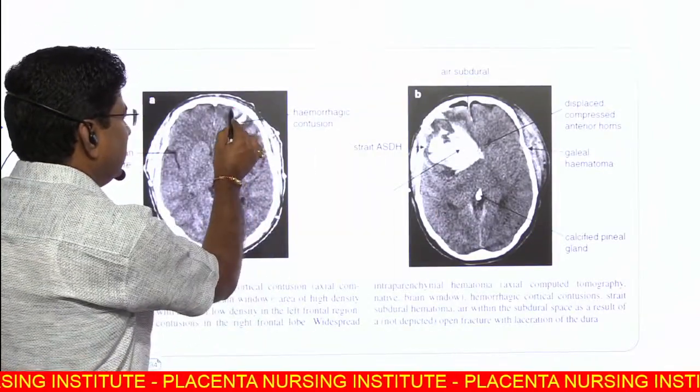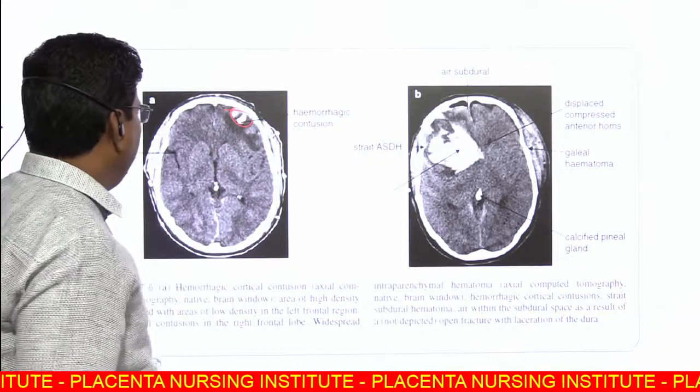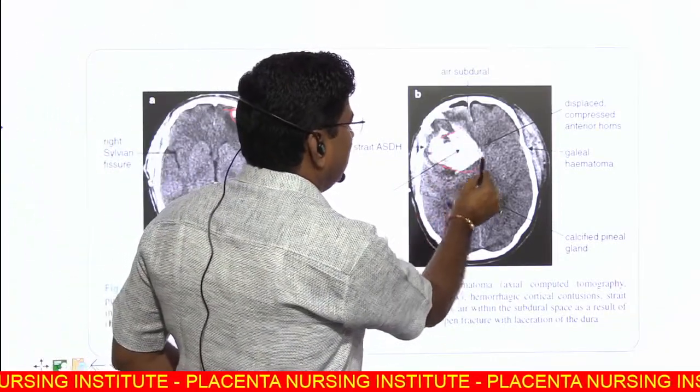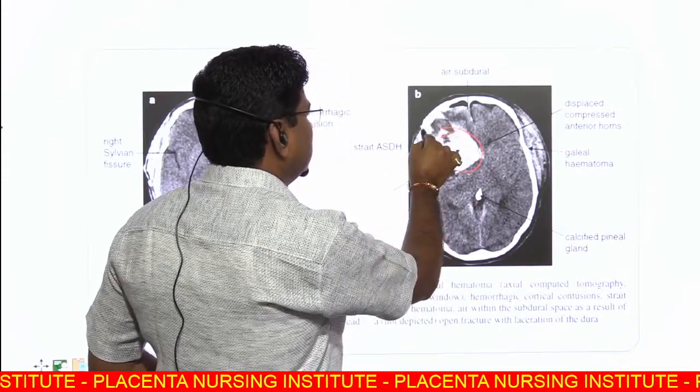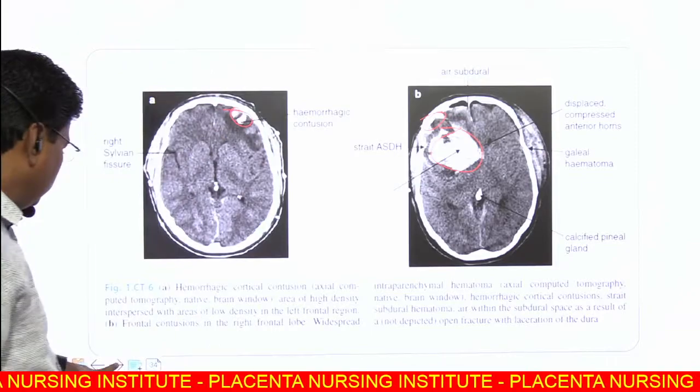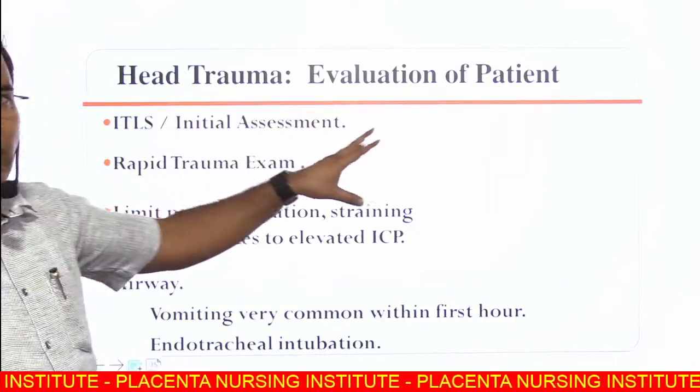This is hemorrhagic contusion involving pia mater, and this is intracerebral hemorrhage, and here also an acute subdural hematoma. Head trauma, we evaluate the patient.